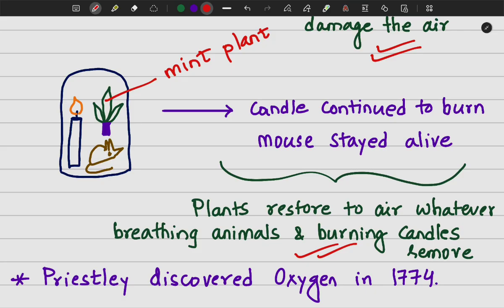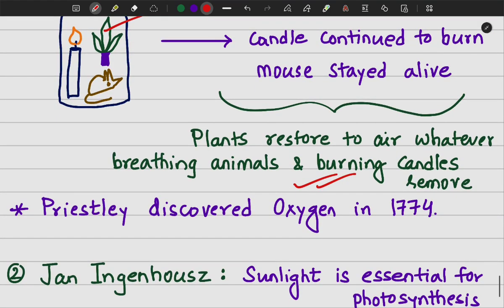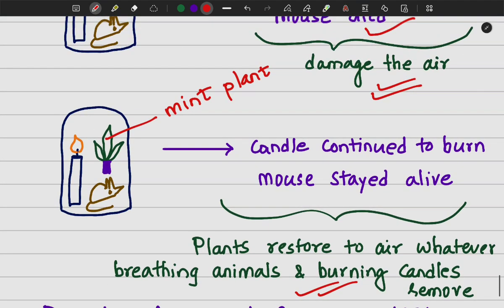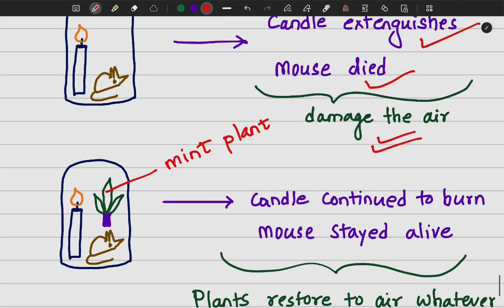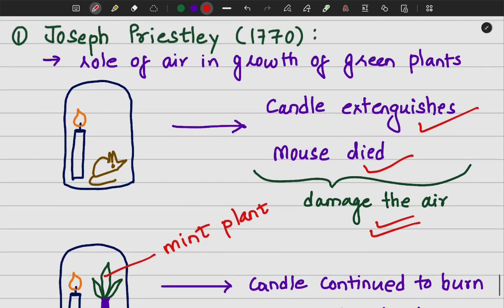So this was his experiment in 1770, and later in 1774 Priestley discovered oxygen. It was oxygen which was released by the mint plant that was helping the candle to continue burning and the mouse to stay alive.